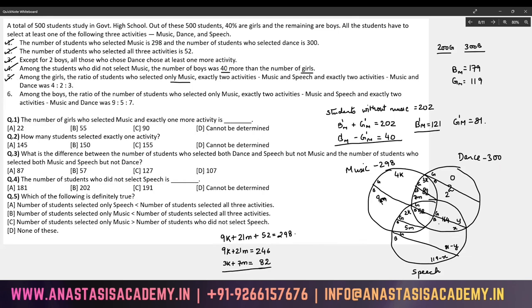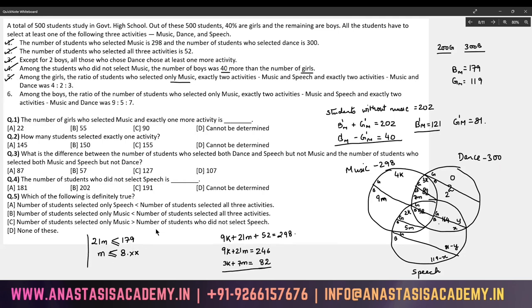Yes, I can. Look at this. 9M plus 5M plus 7M adds up to 21M, which has to be less than or equal to 179, the boys who have taken music. So M has to be less than or equal to 8 point something, since 21 into 8 is 168.